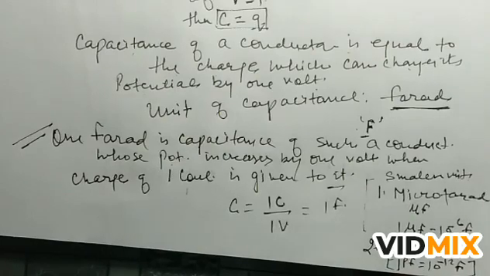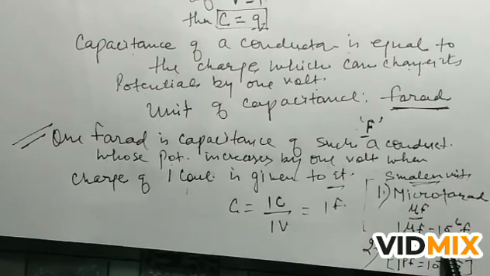So this is the unit of capacitance. Smaller unit of capacitance is microfarad, or we can use picofarad also. Because coulomb is a large quantity, that's why the farad is also a large quantity. So for practical purposes, for numerical purposes, we are using these smaller units, microfarad and picofarad. 1 microfarad is equal to 10 to the power minus 6 farad, and 1 picofarad is equal to 10 to the power minus 12 farad.